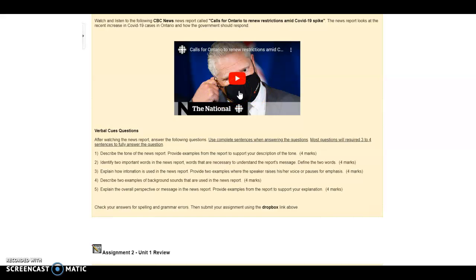I don't want you to choose words that are random and vague. So choose 2 important words and define them. Find a definition for each word and write it down in your answer.